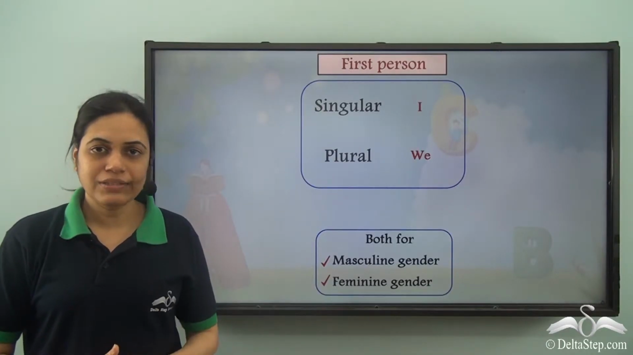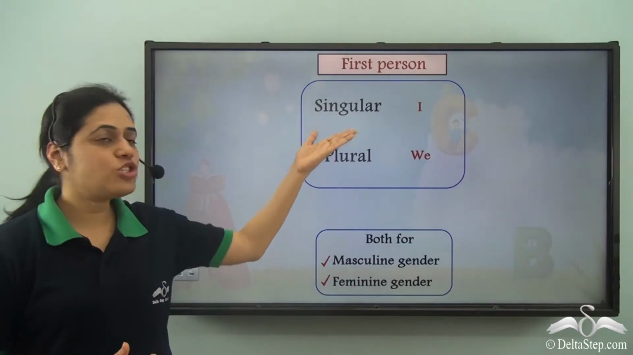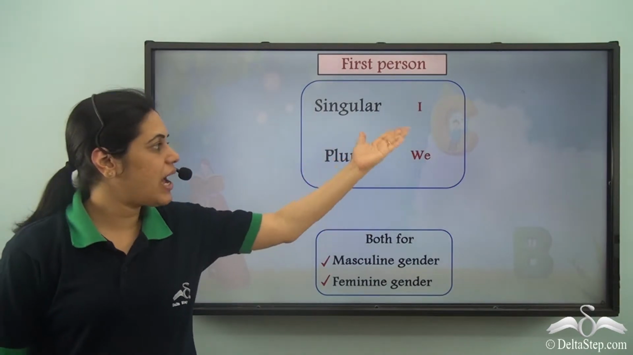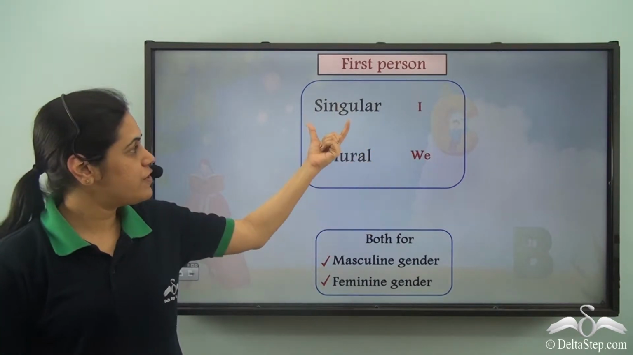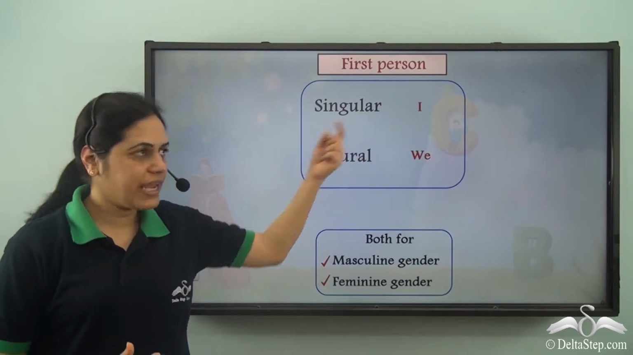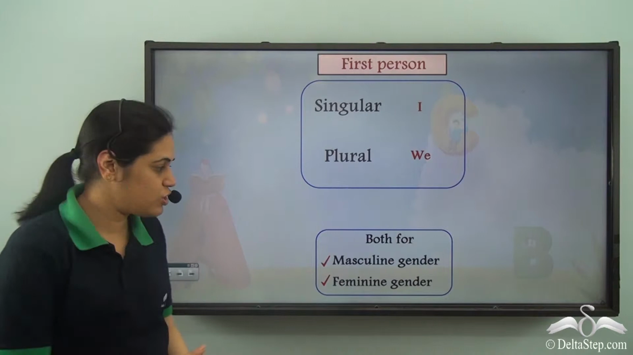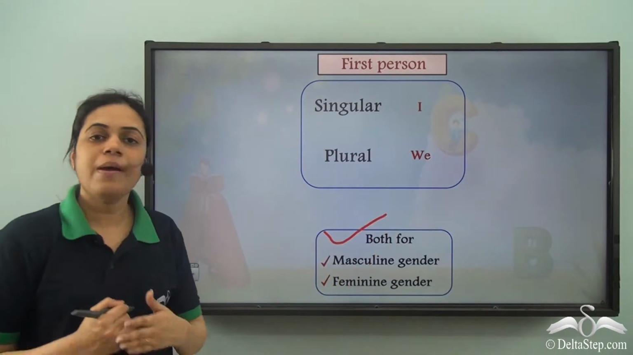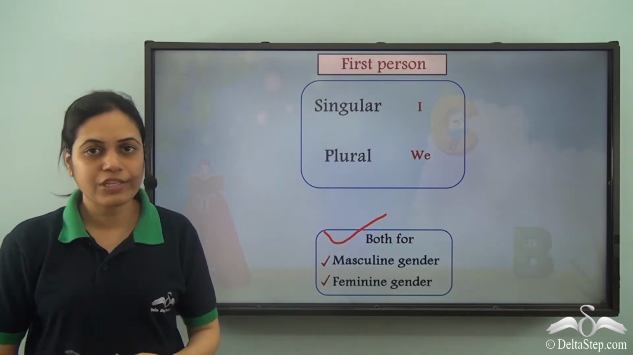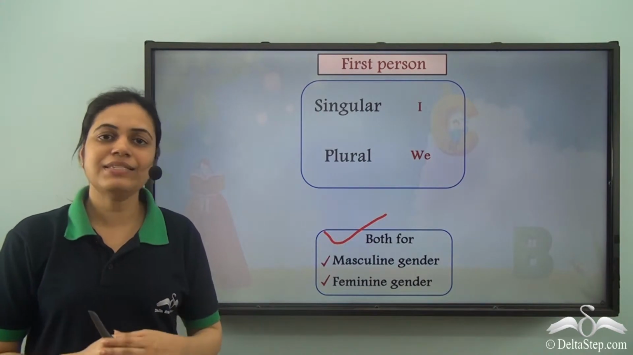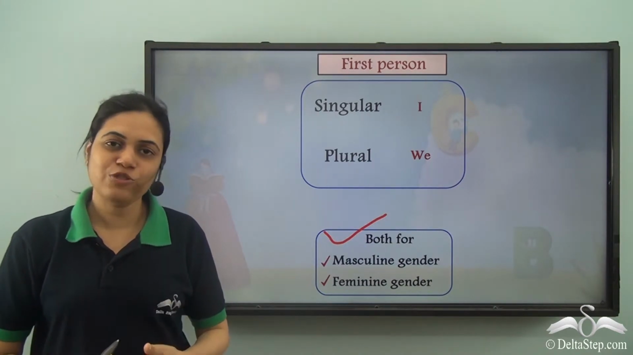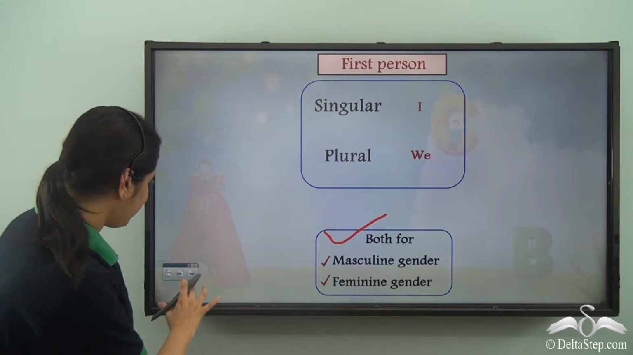You have already learned that the pronouns used for first person are I and we. For first person singular, I is used, and for first person plural, we is used. And it holds for masculine as well as feminine gender. Now let us see some more pronouns which can be used for first person.